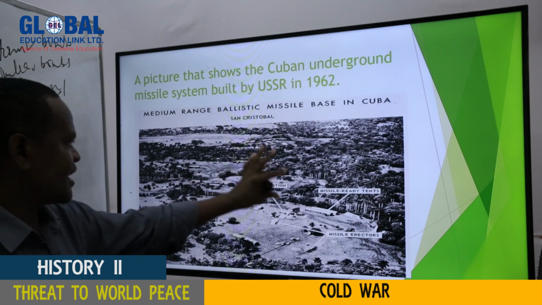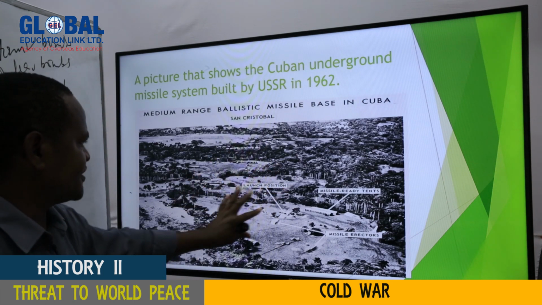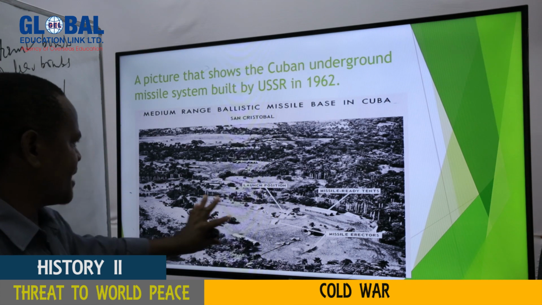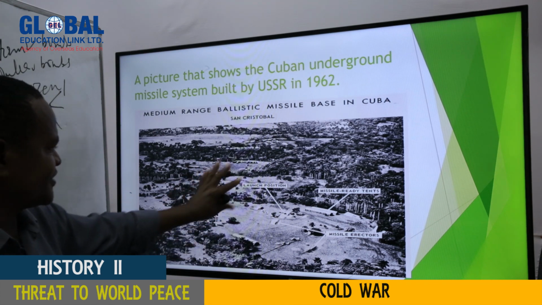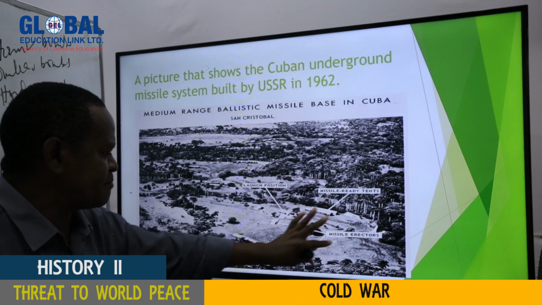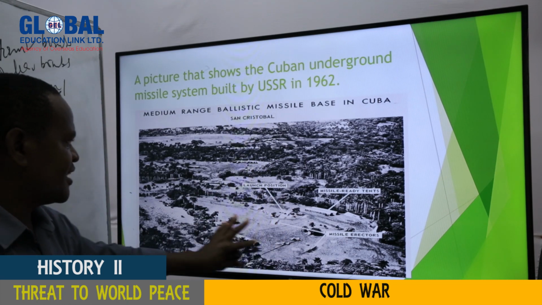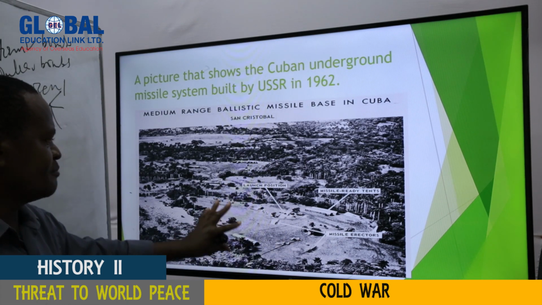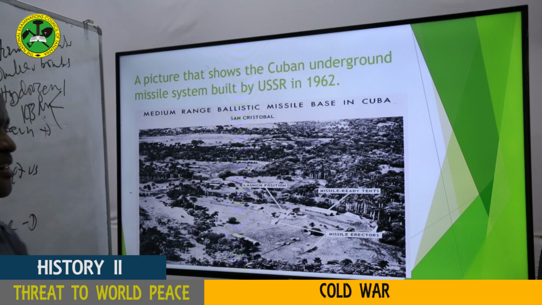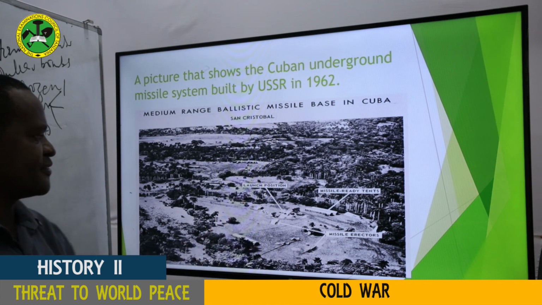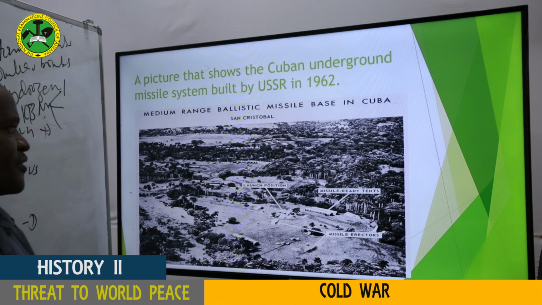But this is Cuba, and the American spy plane U-2 discovered the underground missile systems which had been placed in this area. In fact, they wanted these missiles to be removed, but unfortunately, the Soviet Union refused to remove those missiles, and it caused an increase of tension, and so on and so forth.